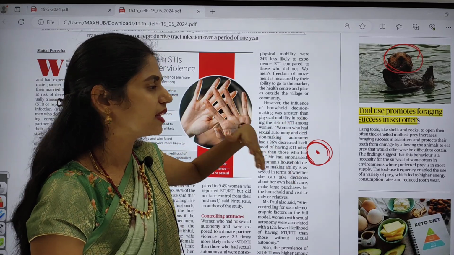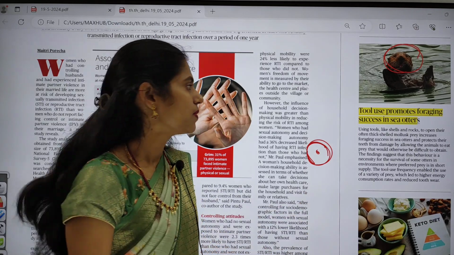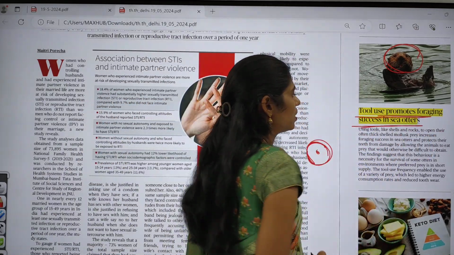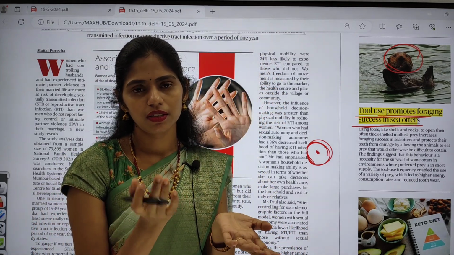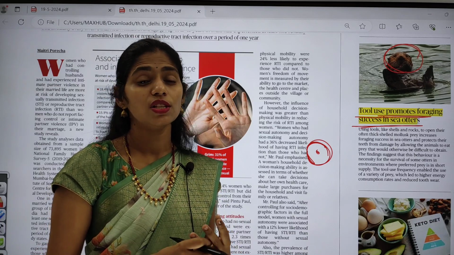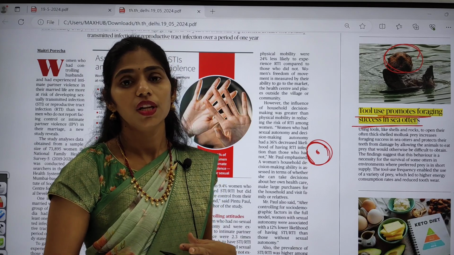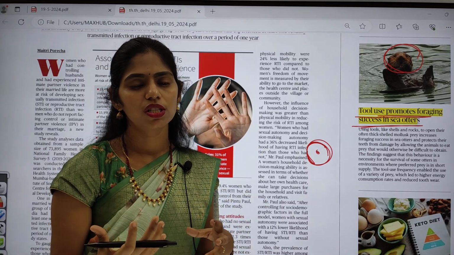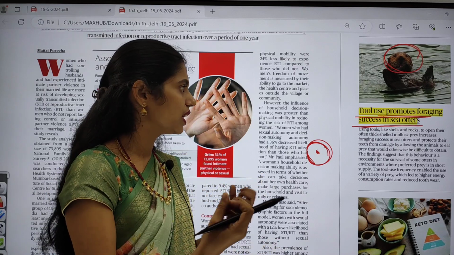But after consuming them, or during the process of consuming, they are facing problems. That is the thing which is said here. The title says tool use promotes foraging success in sea otters. If they want to consume prey, for example some molluscans, snails, which also belong to the family of mollusca, they have to remove the shell. How will they remove the shell? By using teeth, by using their nails, right?